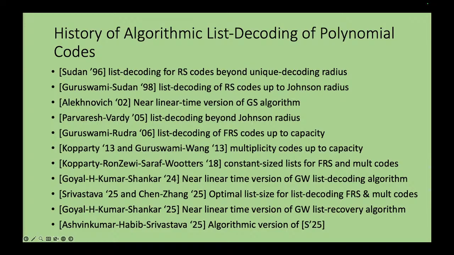By the way, I must mention that the Kopparty-Ron-Zewi result was also an algorithmic result. They showed constant size, and they gave a pruning algorithm which will have an exponential dependence on epsilon. This was an algorithm which had only a polynomial dependence on epsilon and gave you the right list.